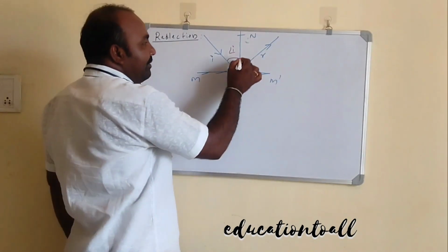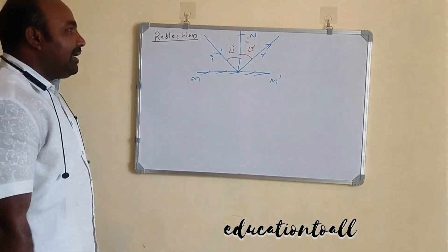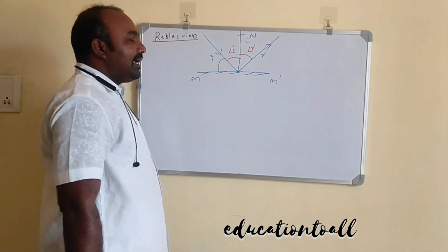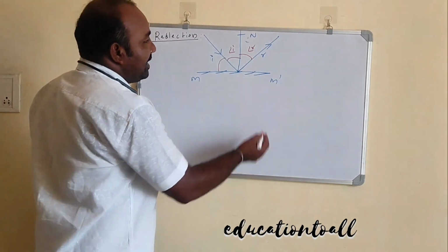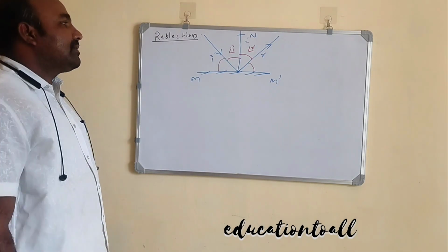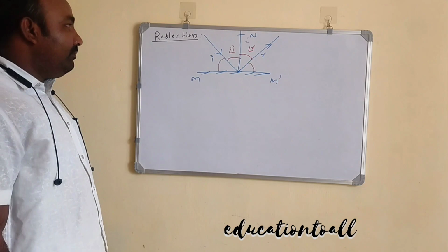The angle between the normal and the reflected ray is called the angle of reflection. The angle between the incident ray and the mirror is called the glancing angle of incidence. The angle between the reflected ray and the mirror is called the glancing angle of reflection.